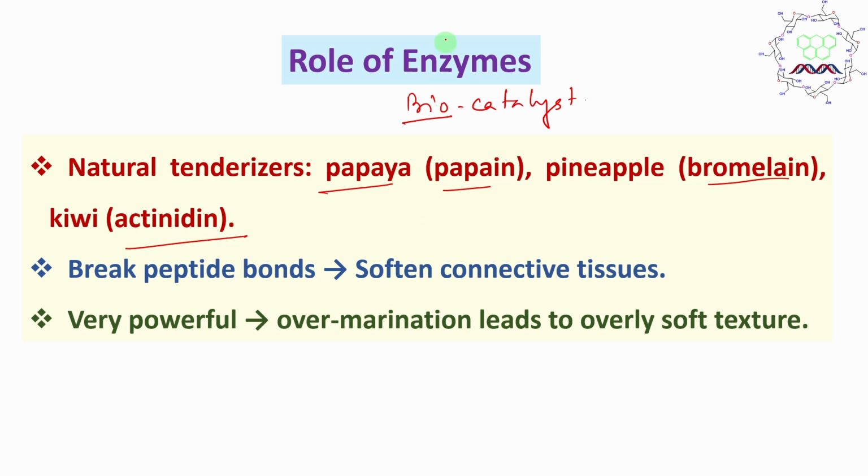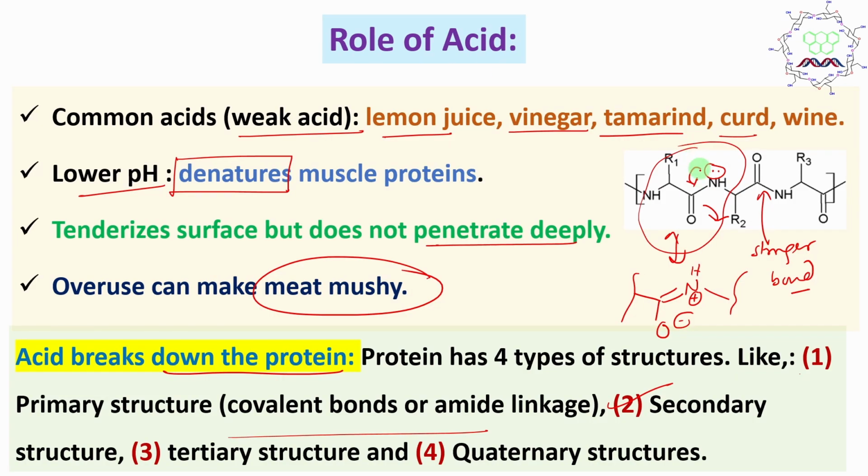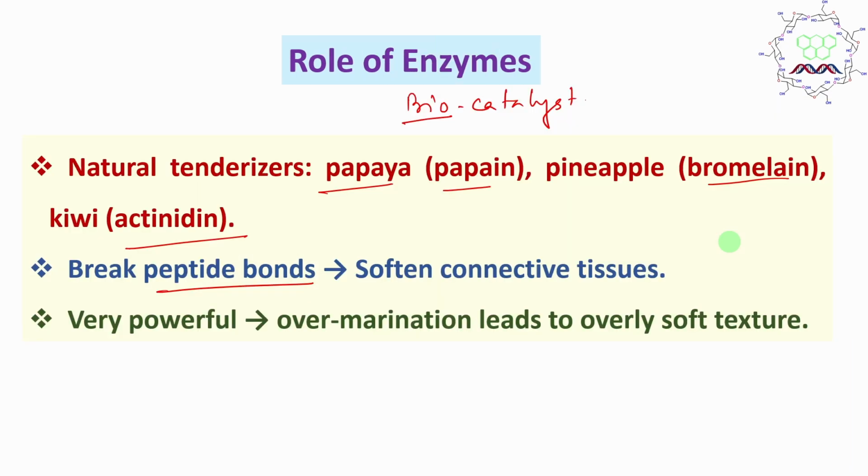That is the role of this enzyme. By the way, it can also break down the peptide bond. I agree it's difficult to break down, but enzymes are very powerful because of their very unique active site structure. So they can break the primary structure of the peptide bond, and that's why it becomes softened. See, if it is softened, it's broken down, which means some part of digestion is already done outside your body.